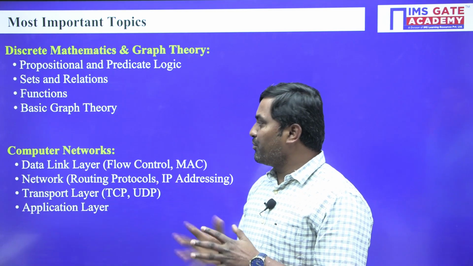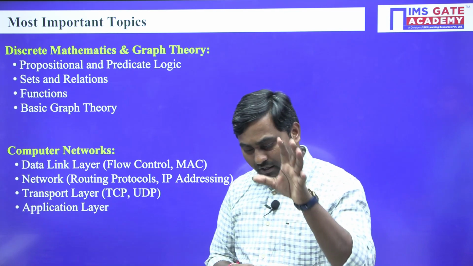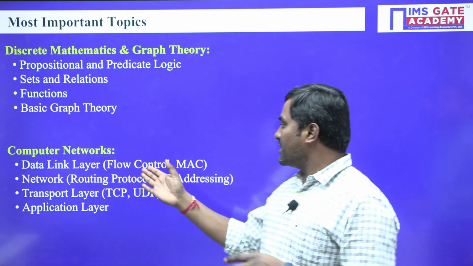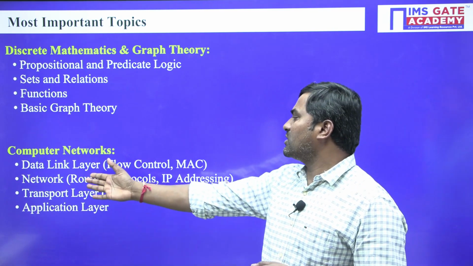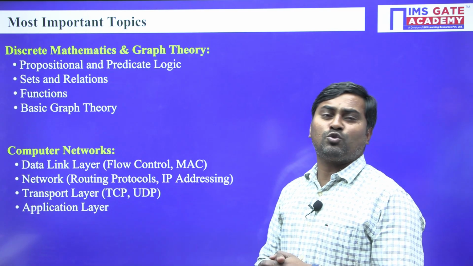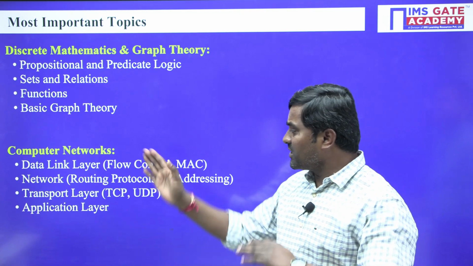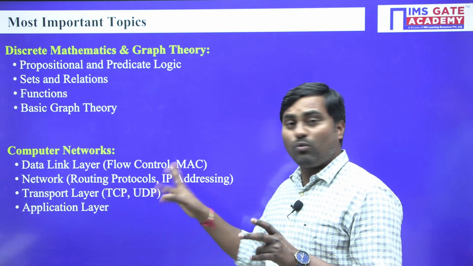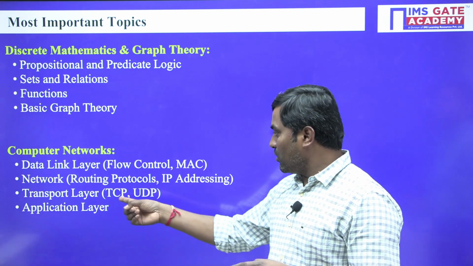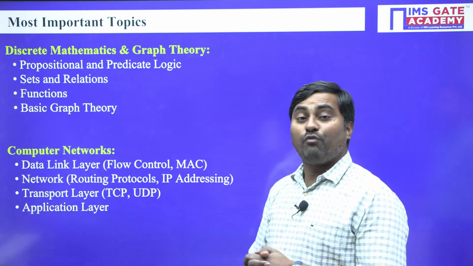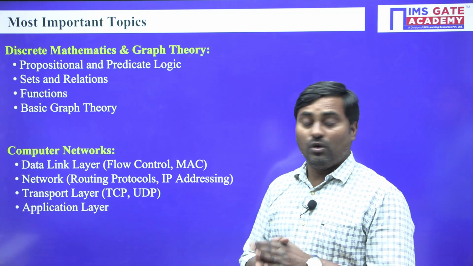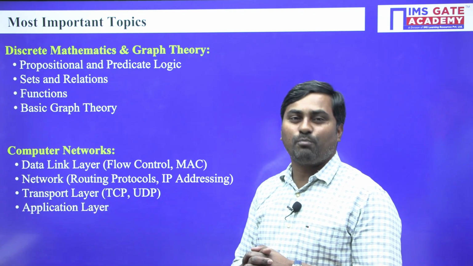When you see computer networks, we can again expect 6 to 7 marks of questions. I mentioned the data link layer, these are the important topics. From networks you can see routing protocol, IP addressing, supernetting, subnetting area. When it comes to the transport layer, TCP and UDP, we can expect theoretical questions as well as numerical type questions. From the application layer, most of the time theoretical questions have been framed, so you should revise all the application layer protocols now.